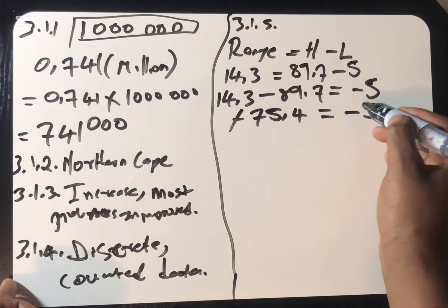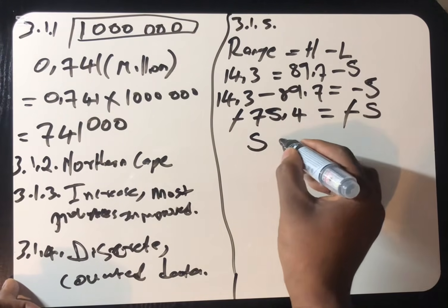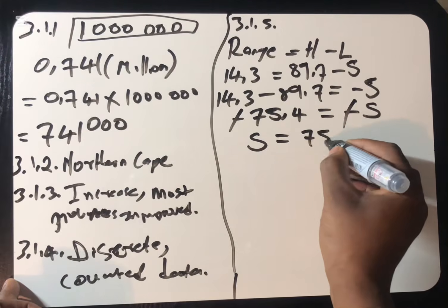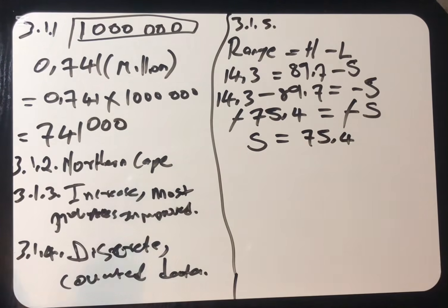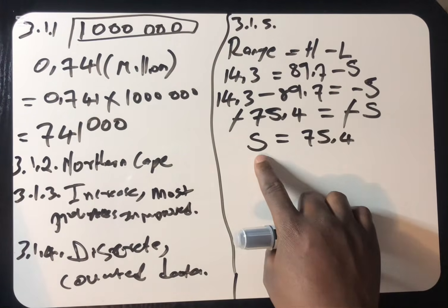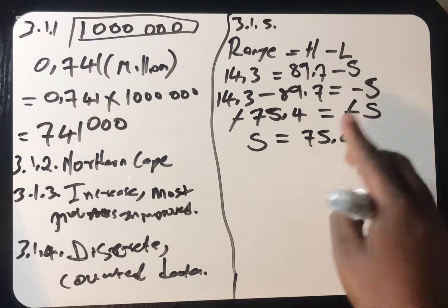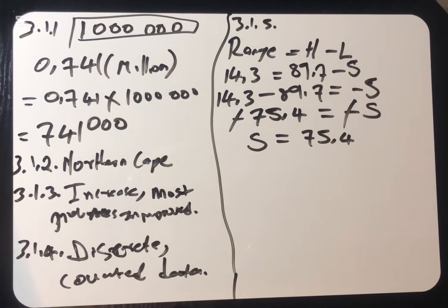We know that S now is equal to 75.4. It doesn't matter whether I've written it at the left hand side or right hand side. I haven't changed anything. A equals B is still the same as B equals A. Don't be confused because I have S this side and 75.4 this side. It's still the same, my good people.